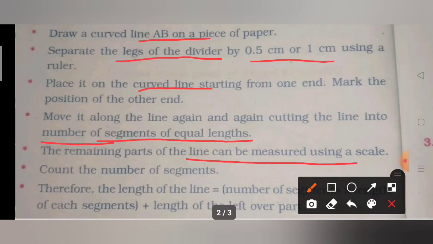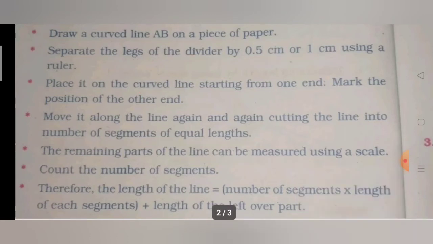Now you have to count the number of segments, and multiply it by the length of the segment, how many centimeters you have taken, and then add the leftover part of the line. That will give you the length of the line. So this is the second method.